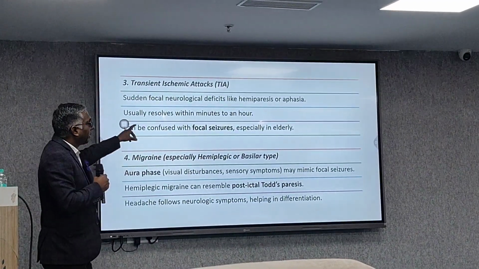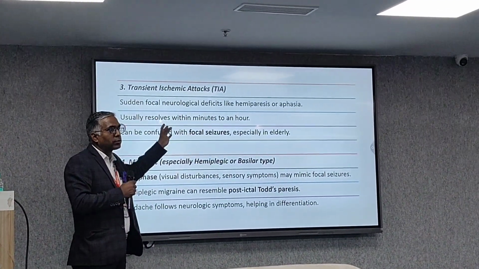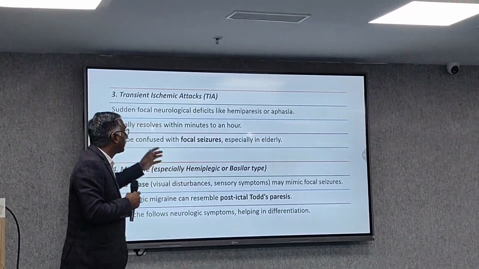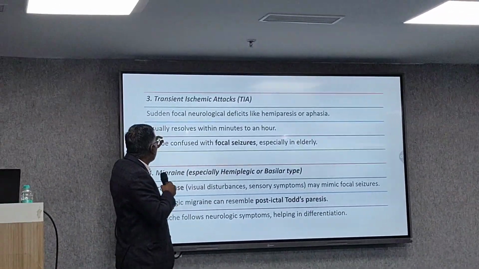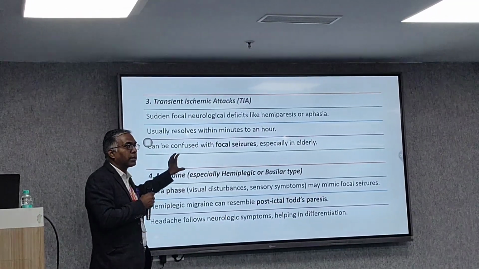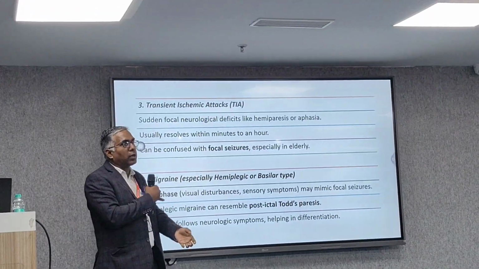Next is transient ischemic attack. These are vascular things in the brain. There is transient diminution in the blood supply leading to this type of episode, and they lead to a sudden focal neurological deficit like hemiparesis or aphasia. They resolve within minutes to hours. The thing is that the patient becomes all right.